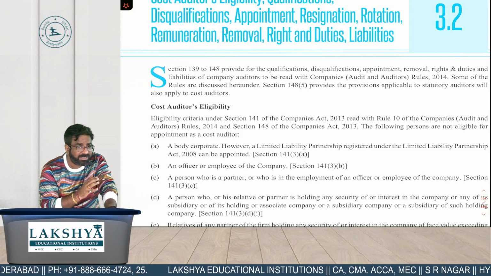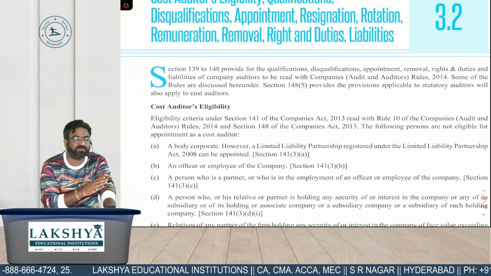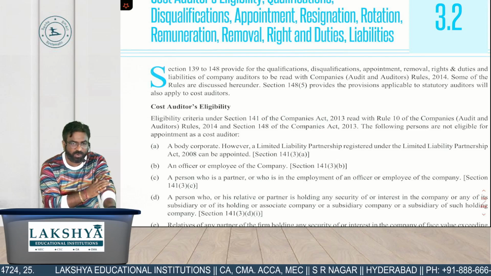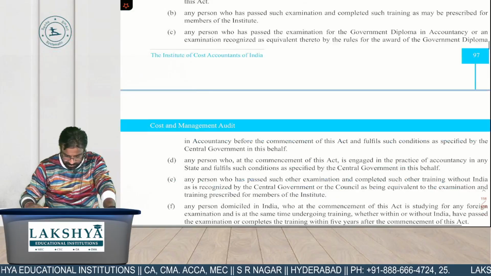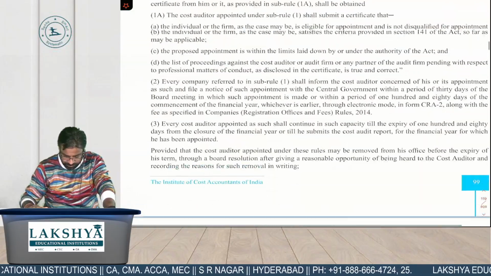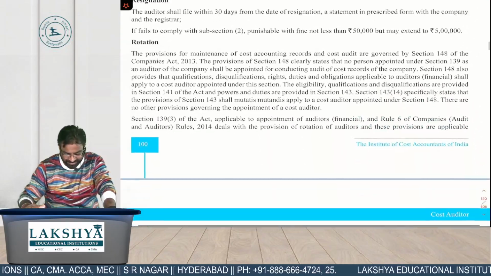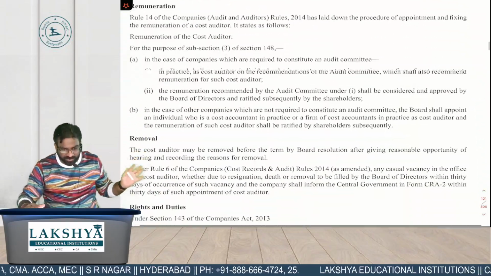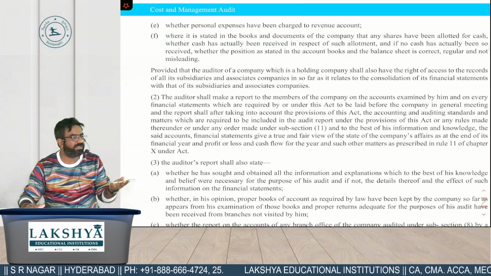Which one? ADT-4 is the form number which you intimate when there is a fraud reporting. Fraud reporting के लिए ADT-4 फॉर्म लगता है. Let me show you here. एक सेकेंड. I know, I only made you write ADT-4. मैं तुम्हें बता रहा हूँ. Let me show you in material also where it is. It is 143.